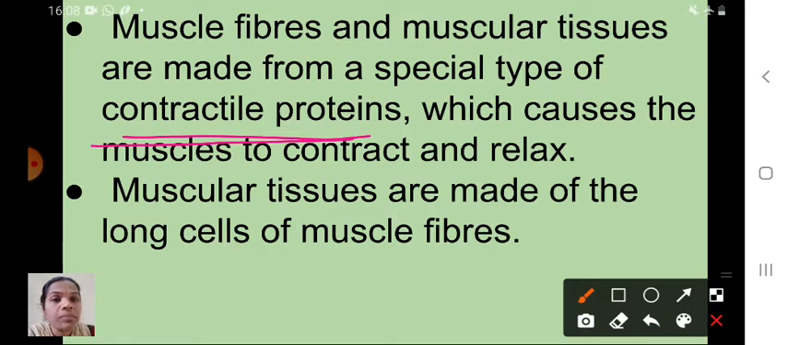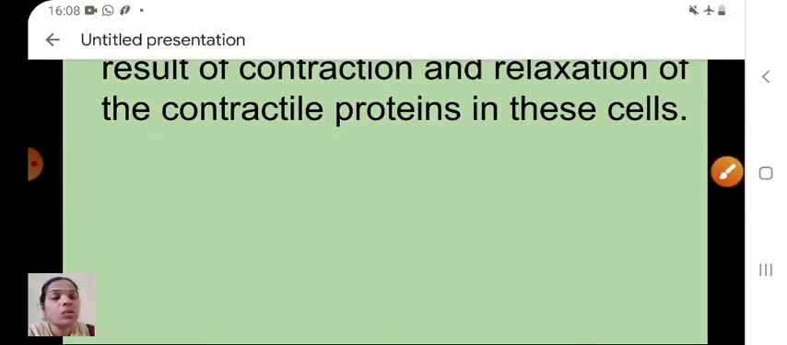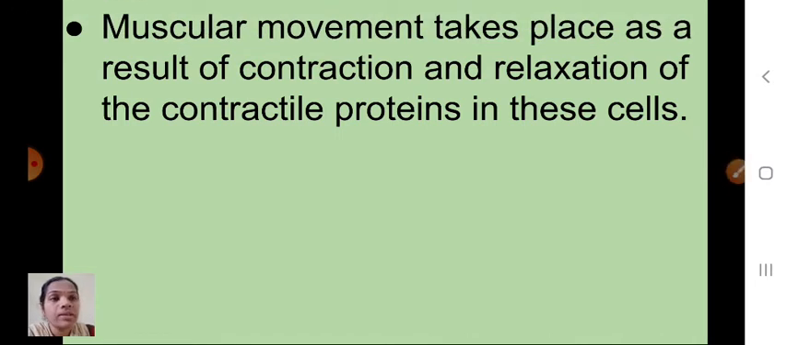Muscular tissues are made up of the long cells of muscle fibers. Okay, muscle tissues are made up of what? Long cells of muscle fibers. So that one special type of proteins, and the next one is what? Muscle fibers. Next one is, see here, one more point. Muscular movement takes place as a result of contraction and relaxation of the contractile proteins in these cells. That's why here one specific protein is there. That's why contraction and relaxation of muscles is possible. Understood, children? Shall we go to next one now?